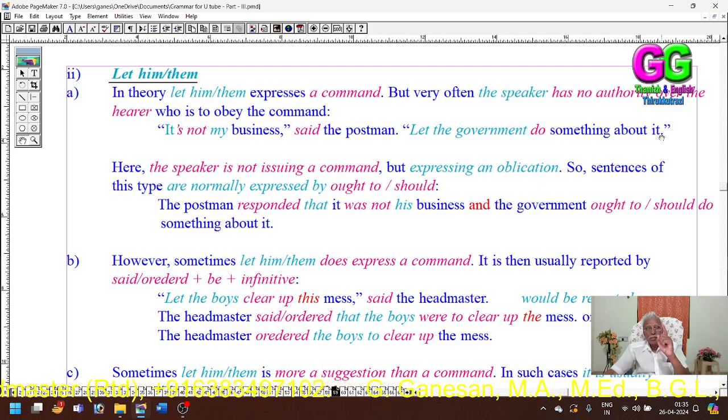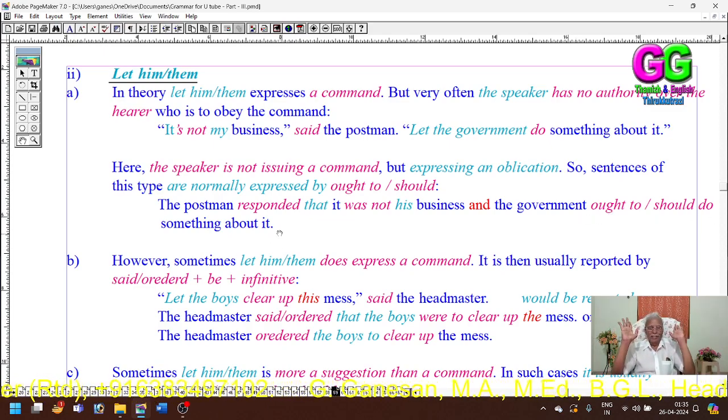And the government should do something about it. Here in the second clause, it is let the government. Here, it is used as a statement. The second clause is also used as a statement: let the government do something about it. The postman said it was not his business, and the government should do something about it. The postman responded that it was not his business, and the government ought to or should do something about it.